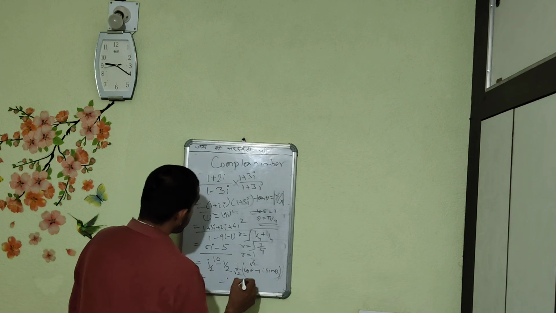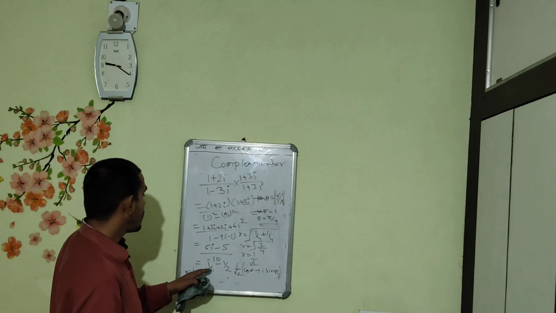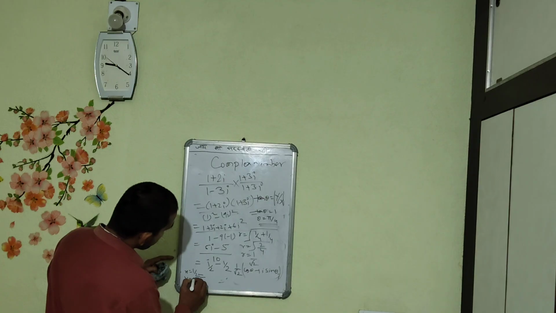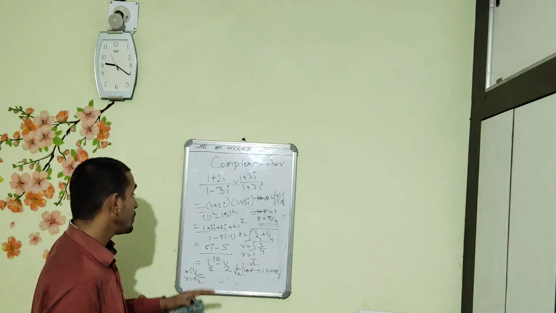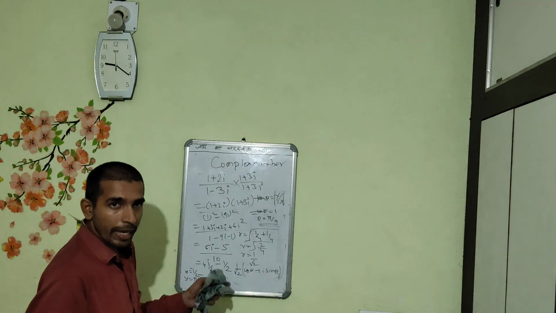Understood? And we had seen here that this particular equation lies in the part where y is positive and x is negative.